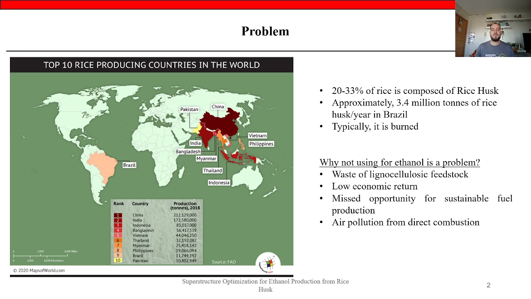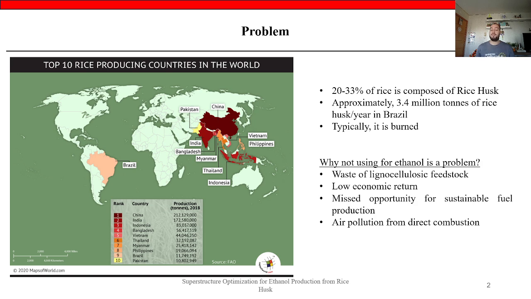Brazil is the largest producer of rice outside Asia. It's the ninth largest producer, as we can see in this map. As a consequence, approximately 3.4 million tons of rice husk is generated per year in Brazil, and typically it is burned for electricity purposes and soil amendment.